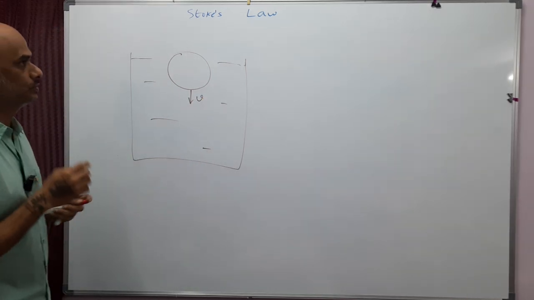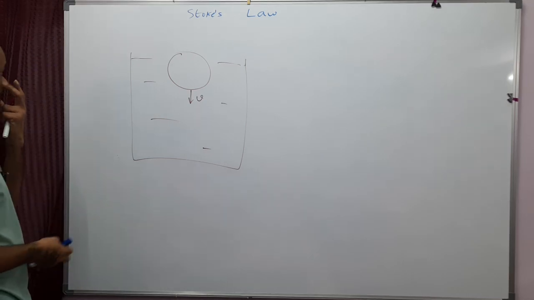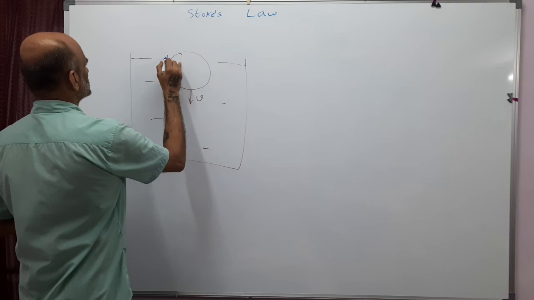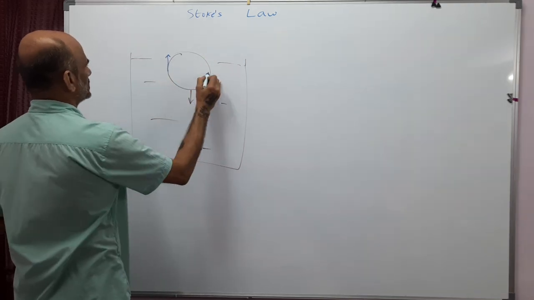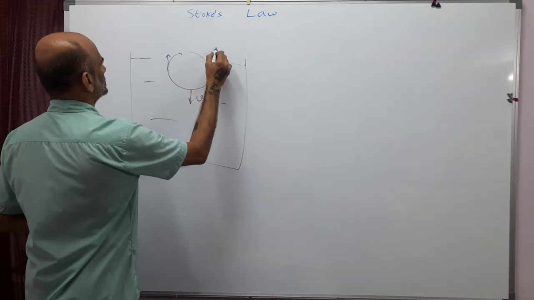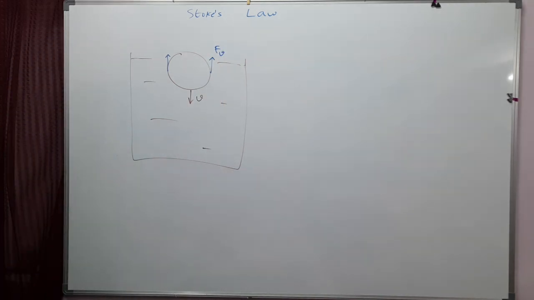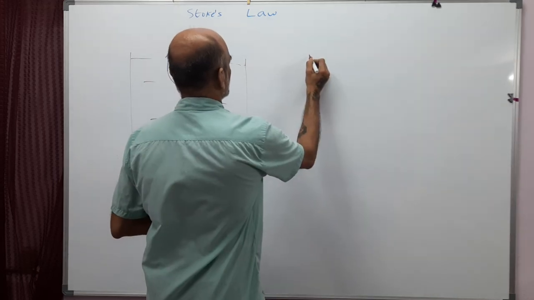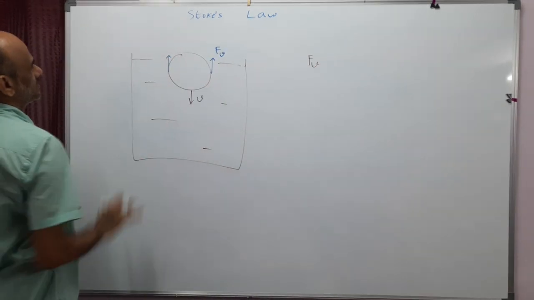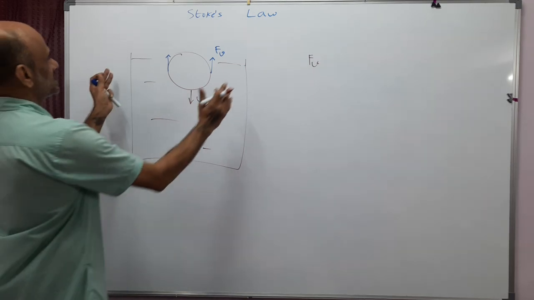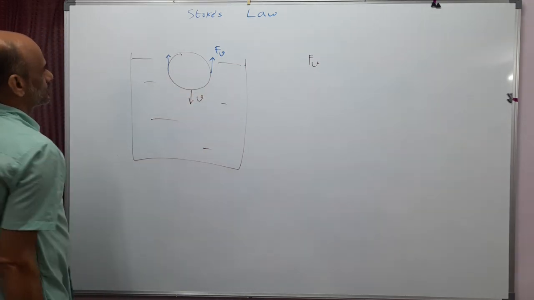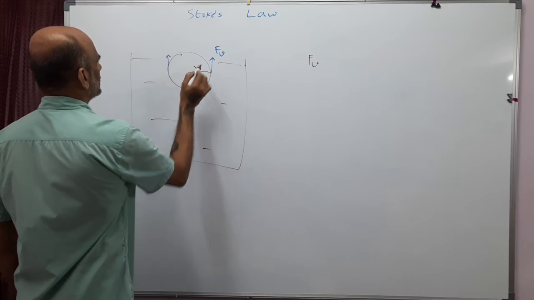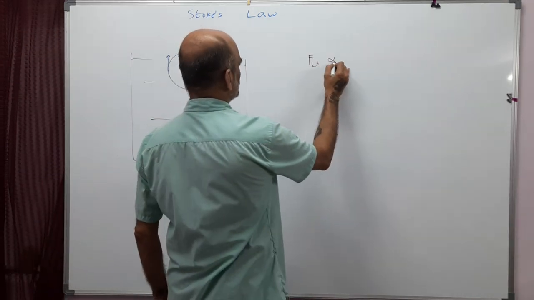There is a friction between two solid surfaces. Similarly, there can be a friction between a solid surface and a liquid surface. So this friction will give a force which will oppose its motion. So it will be in the upward direction. This is the viscous force. Let me call it Fv. So this viscous force, we can expect it to be more if the sphere is bigger. Bigger sphere means large contact area, so the viscous force will be more. So if the radius of the sphere is say r, then the viscous force is proportional to r.